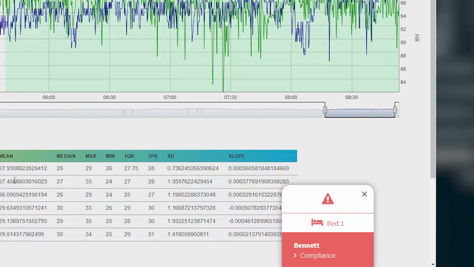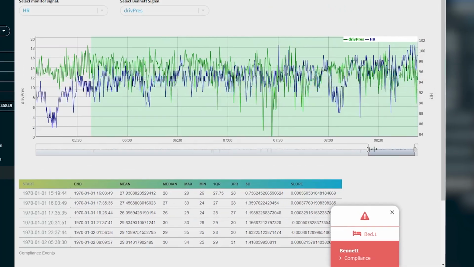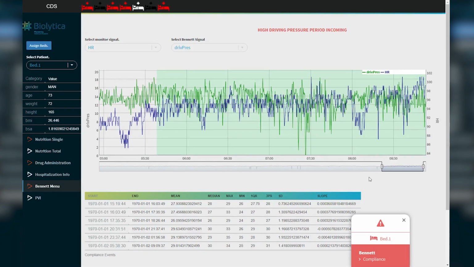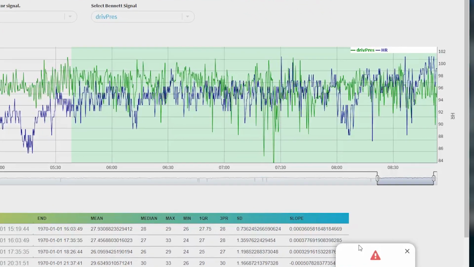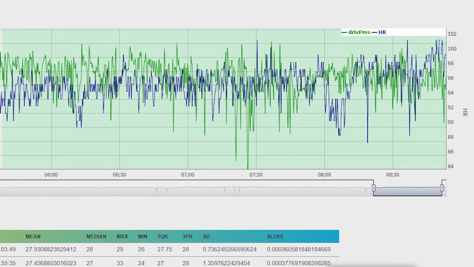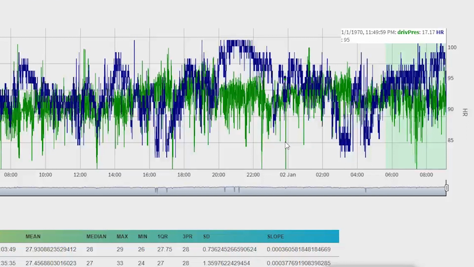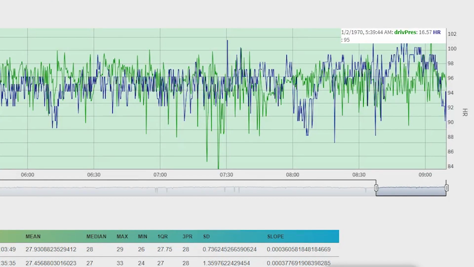There is also an actionable alert at the bottom of the screen. That has to do with the current state, meaning that currently the patient has been under a compliance event where the compliance is steadily low for a great period of time. And it is considered an actionable alert because it happens right now, and the physician can do something to alleviate the situation. In case such a period exists, it is highlighted using the light green in the top. Right now, on this patient, the period has started from 6:20 in the morning till 9.